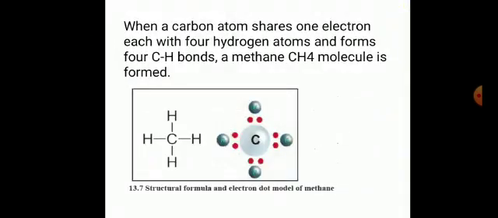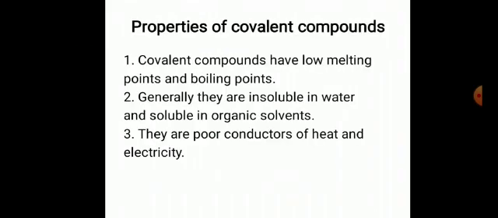When a carbon atom shares one electron each with four hydrogen atoms and forms four C-H bonds, a methane CH4 molecule is formed. So it comes under alkane. Properties of covalent compounds. Covalent compounds have low melting points and boiling points. Generally, they are insoluble in water and soluble in organic solvents. They are poor conductors of heat and electricity. Covalent compounds do not have any free electrons, so they are poor conductors of electricity.